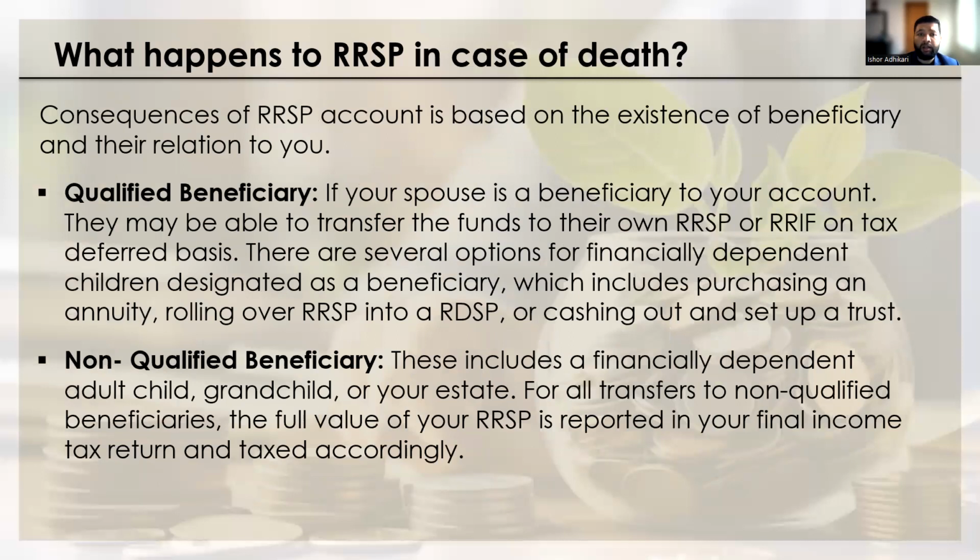What happens if you die in the case of RRSP? If you don't have any beneficiary, it will go to the estate, and it will be distributed according to the will. If you have a qualified beneficiary, which is a spouse or a financially dependent child or grandchild, then in the case of a spouse, it will roll over, and your spouse can transfer it to an RRSP or RRIF account on a tax-deferred basis. In the case of a financially dependent child or grandchild, there are various options such as purchasing an annuity, rolling over the RRSP into an RDSP, cashing out, and setting up a trust. You can do any of these in the case of a qualified beneficiary.